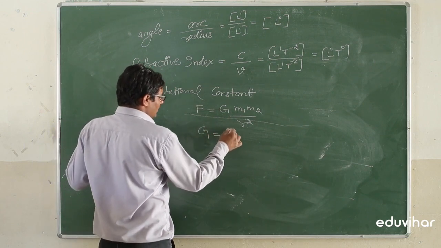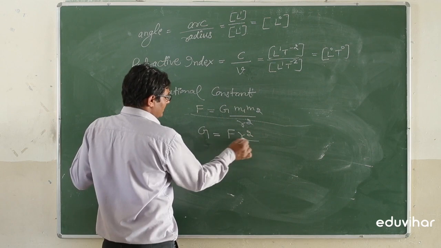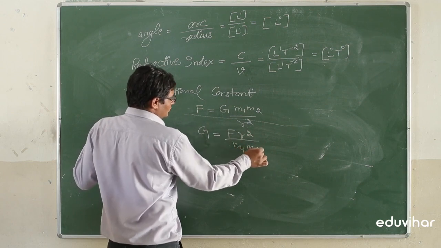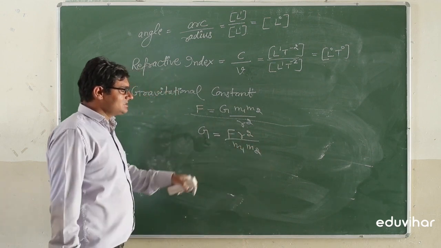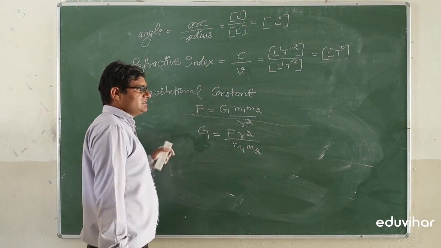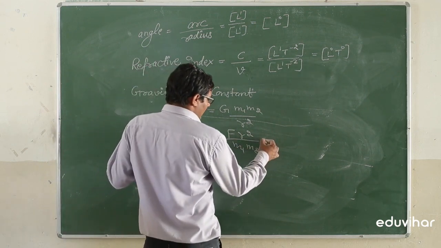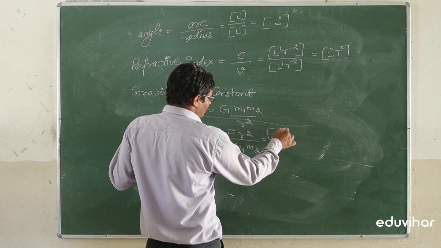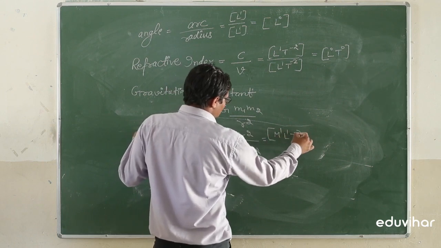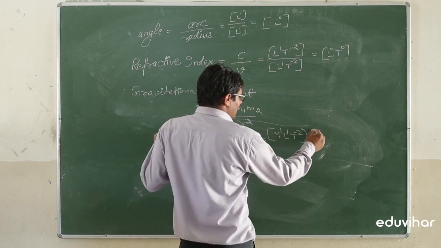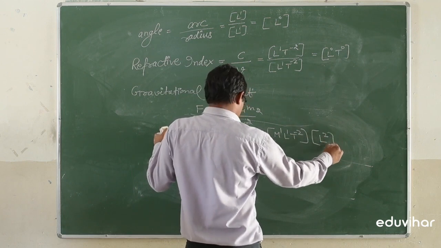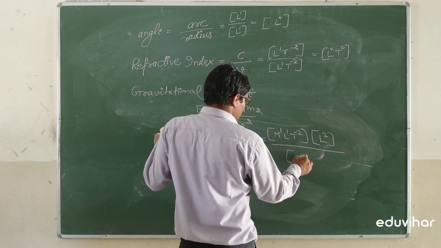G is equal to F r square divided by m1 m2. Putting the dimensions of each physical quantity, F having the force M1 L1 T minus 2, distance L square, mass M square.